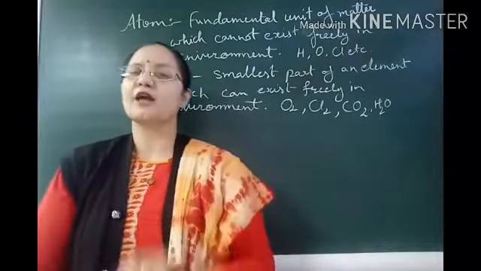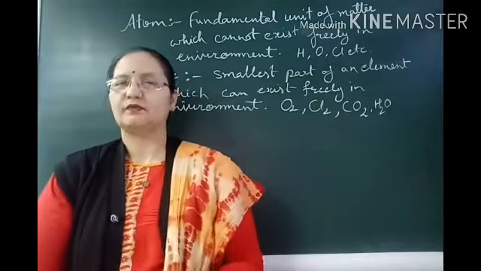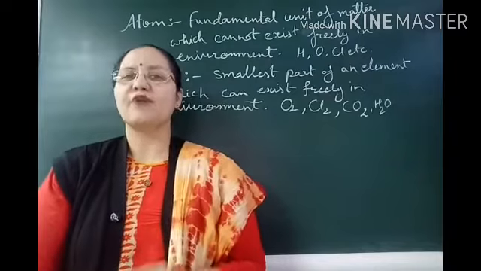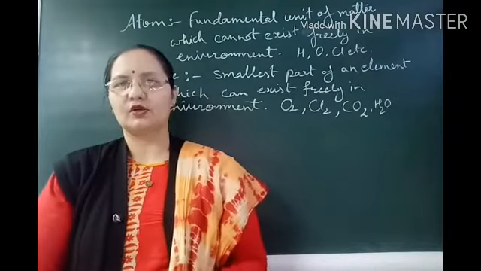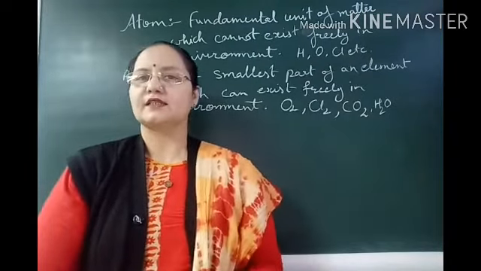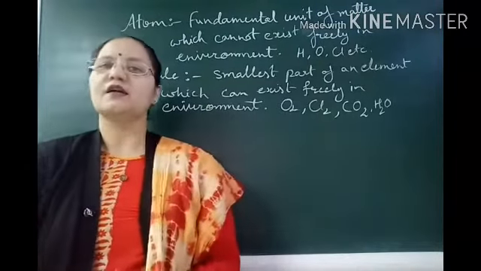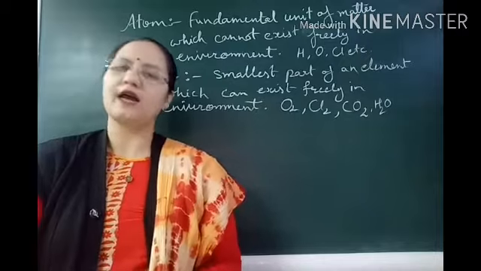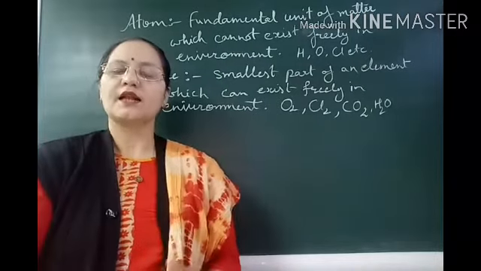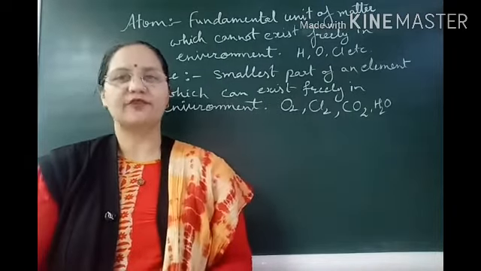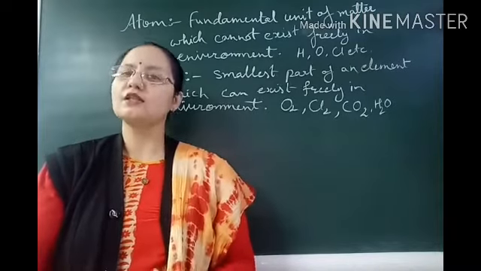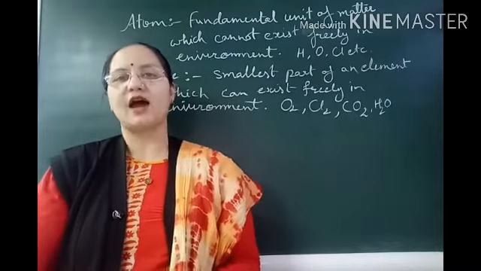Molecules. How many types of molecules are there? On the basis of number of atoms present in a molecule, we can say that molecules may be monoatomic, biatomic, triatomic or polyatomic. Let us take some examples of different types of molecules on the basis of their number of atoms.